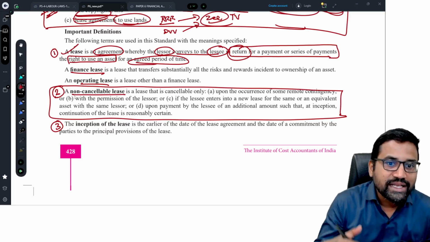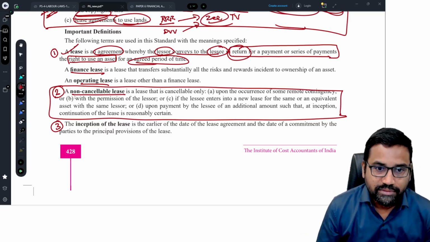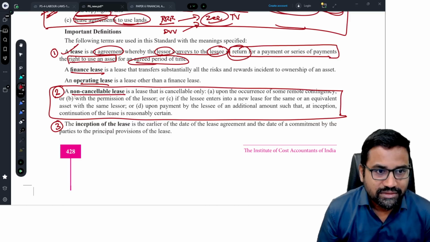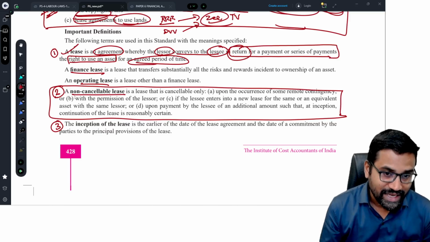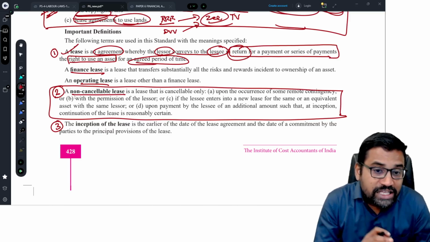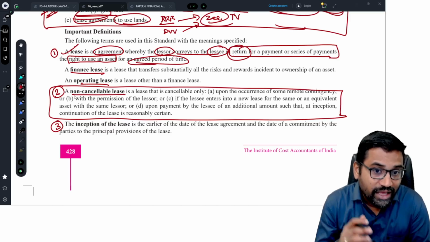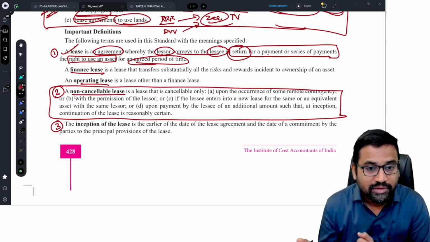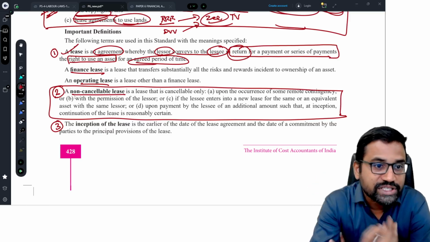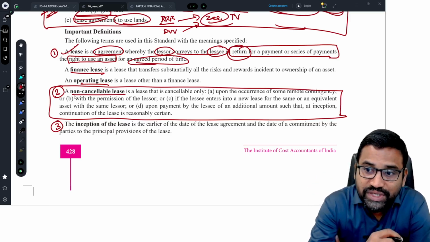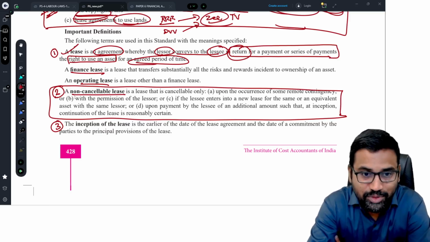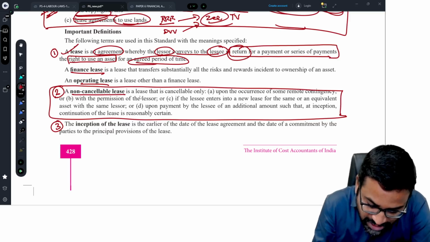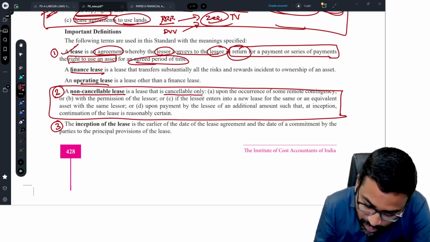Non-cancelable lease means once a lease is entered into, it cannot be cancelled, right? That is a non-cancelable lease. But this standard defines non-cancelable lease as a lease which is cancelable, but only in 4 situations. In these 4 situations, it is cancelable, but still we have to consider it as a non-cancelable lease. See here, a non-cancelable lease is a lease that is cancelable only.